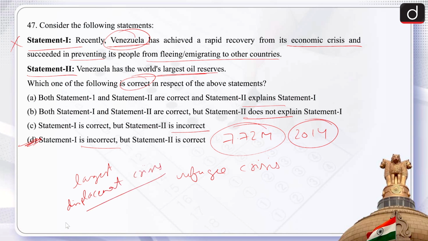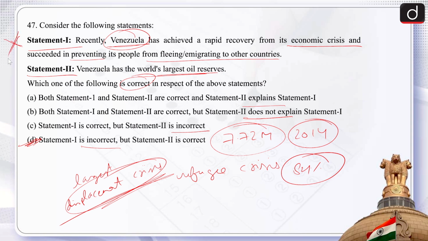Largest displacement crisis in Latin America. See, these kind of words you have to write, and now you people will be preparing for the second stage of the examination, that is your mains preparation. So these kind of words, keywords, you will have to note down. And of the 7.72 million people, almost 84% settled in Latin America and the Caribbean and faced significant challenges accessing food, housing and livelihood. Therefore, the first statement becomes wrong.